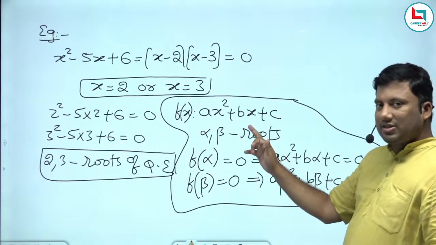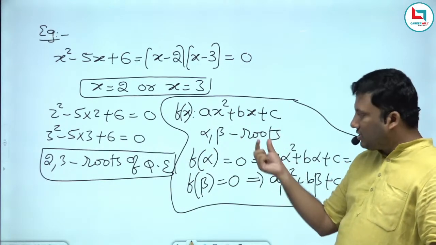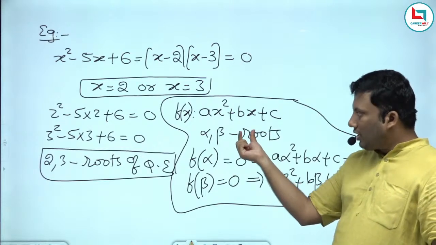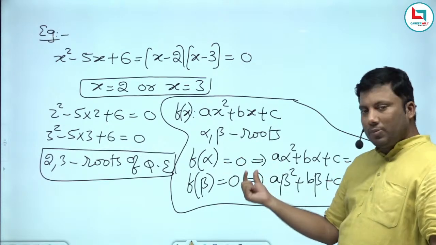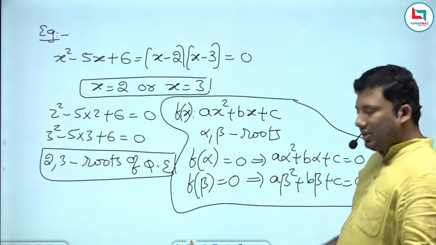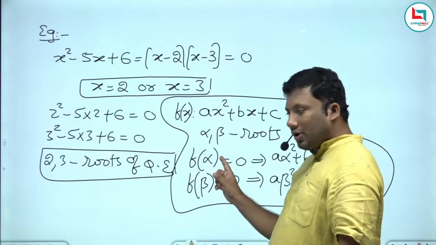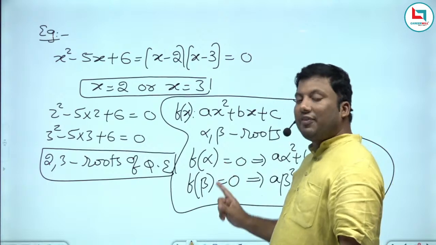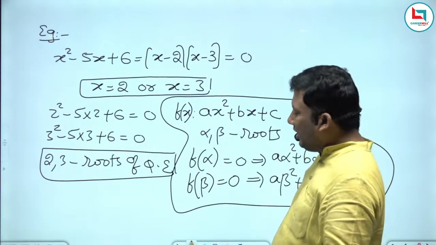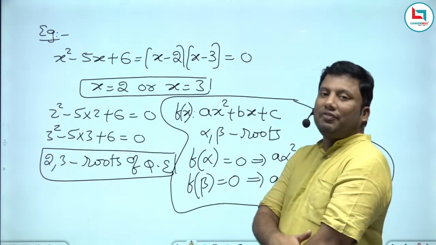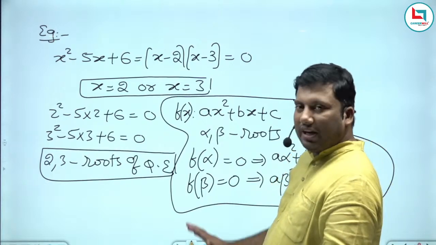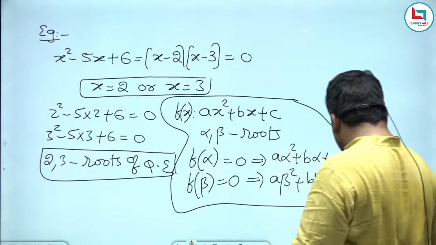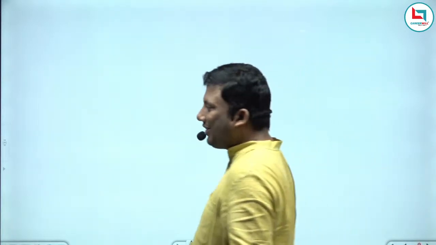F of x is ax square plus bx plus c. If alpha and beta are roots, by substituting it should be 0. Whenever you see f of alpha 0, f of beta 0, that means alpha and beta are the roots of the equation. Fundamentals, I hope it is clear. Let me give you a CAT level question.